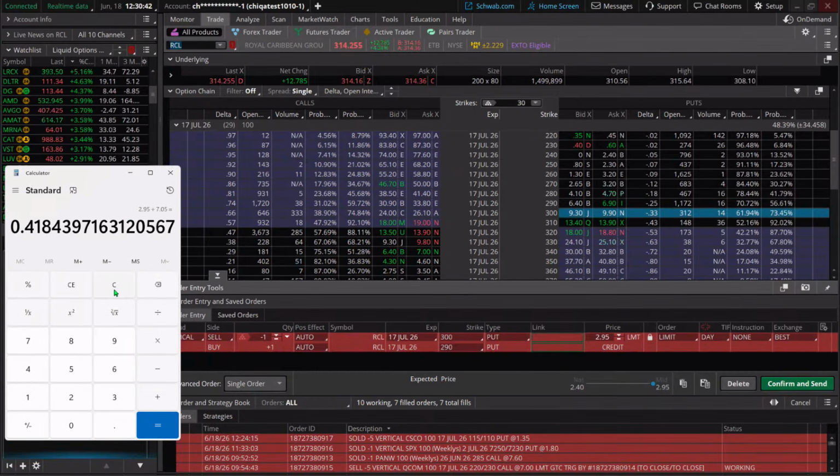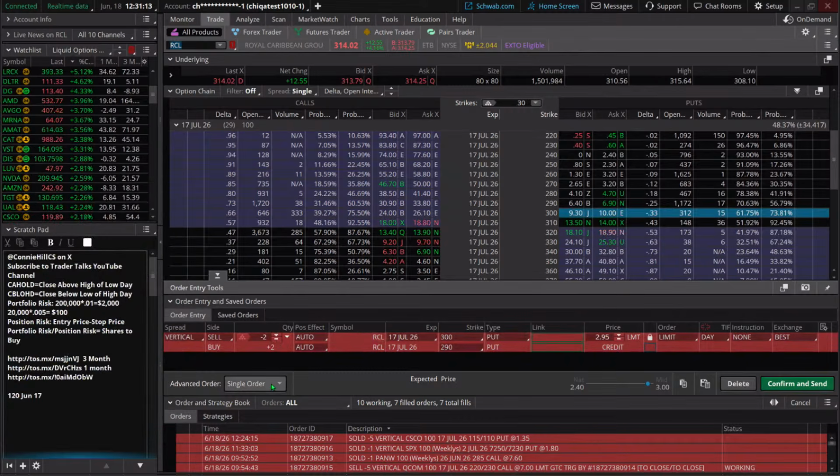Oh, I shouldn't have moved our calculator out of the way. We need to see how many contracts we can do. So again, we're willing to risk $2,000 per trade, which is about 1% of our account. So starting with that $200,000 account, but just risking the 1%. And on this, we need to divide it by 705, because that would be our theoretical loss per contract. In this case, we can just do 2 contracts. Sometimes you're going to be tempted to round it up and go, oh, that's so close to 3. If you want to be really careful on your position sizing, we're just going to stick with the 2 here.